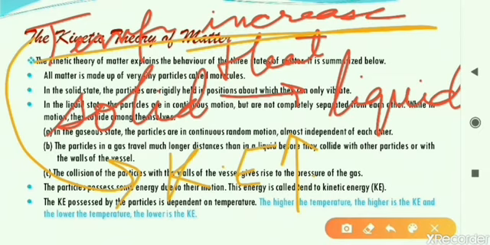We have learned in the kinetic theory that in the solid, molecules cannot move from one place to another. If we heat the solid object, the molecules will start vibrating and they will gain some energy. As they start vibrating, their kinetic energy will increase and they will set into motion. In the absence of energy, they cannot move, but when we heat them, they get energy, and due to that extra energy, they start moving. And as they start moving, they are called liquid. That means they have been converted into liquid.